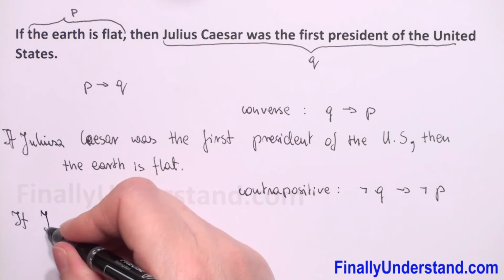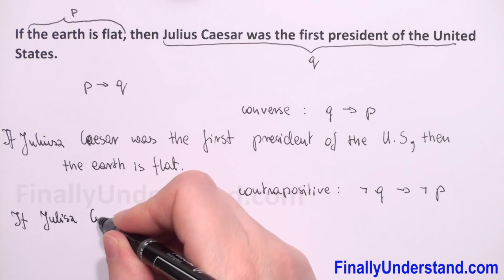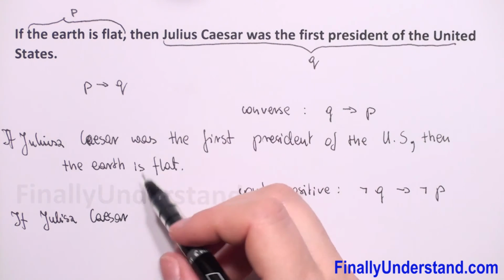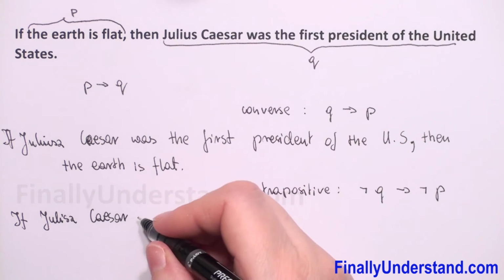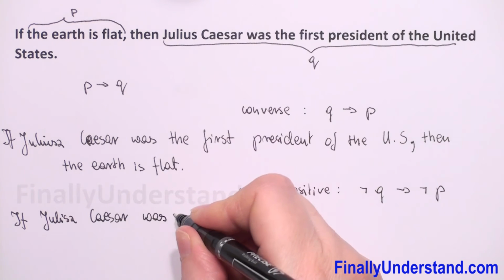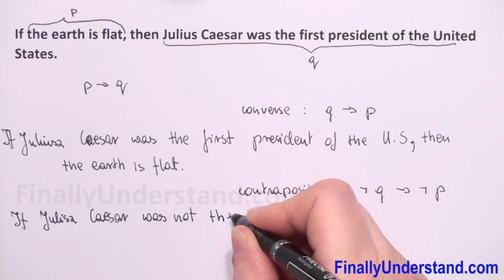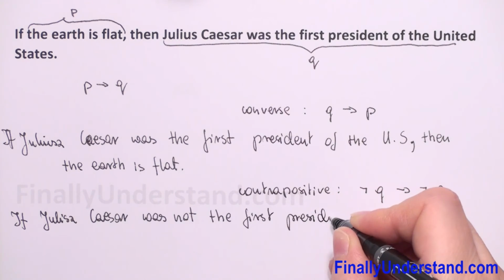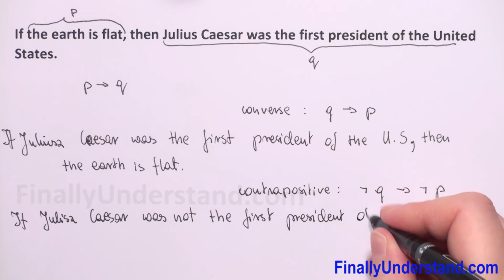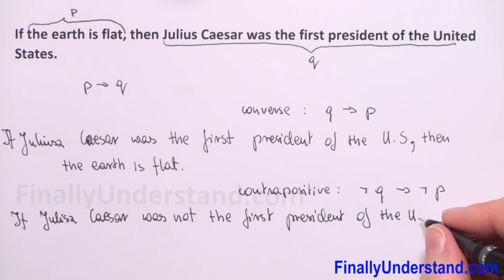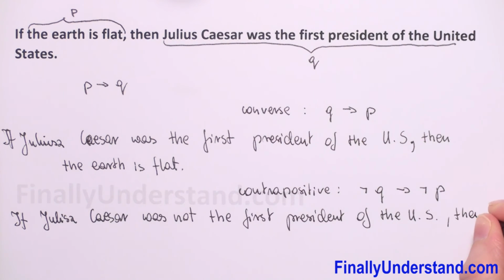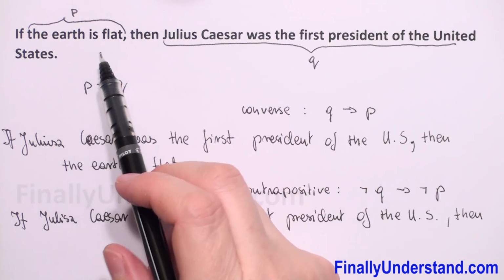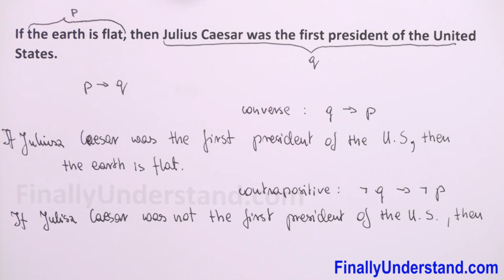So it will be if Julius Caesar, negation, we have was the first, so it will be was not the first president of the United States, then, and now negation of P statement, the earth is flat, so will be the earth is not flat.